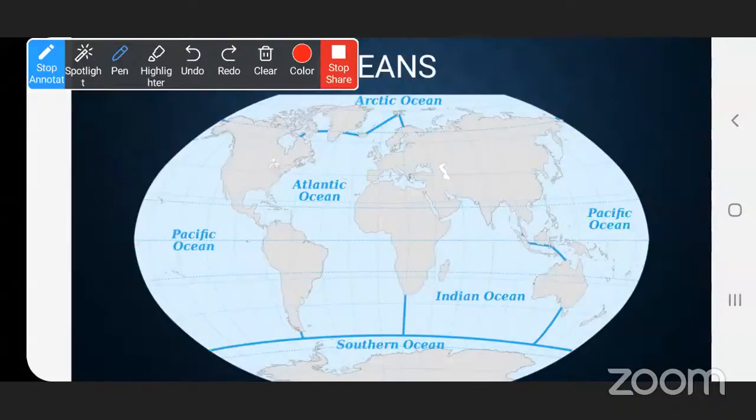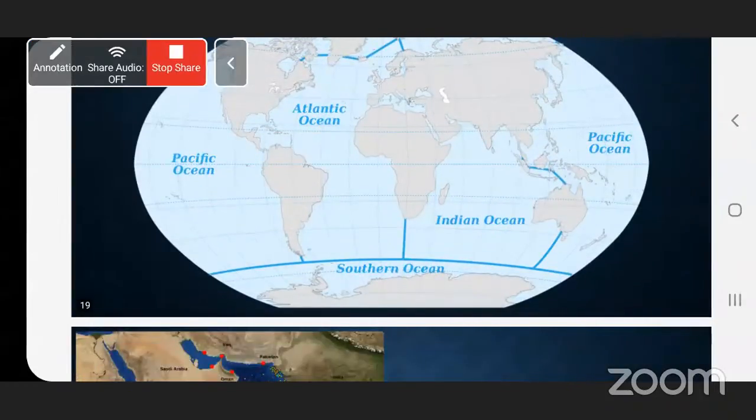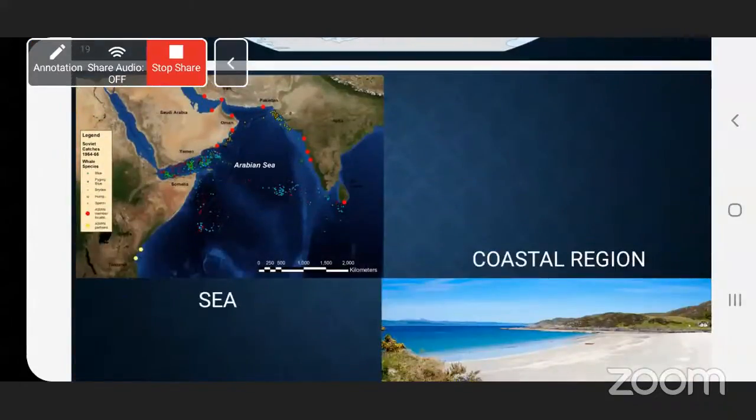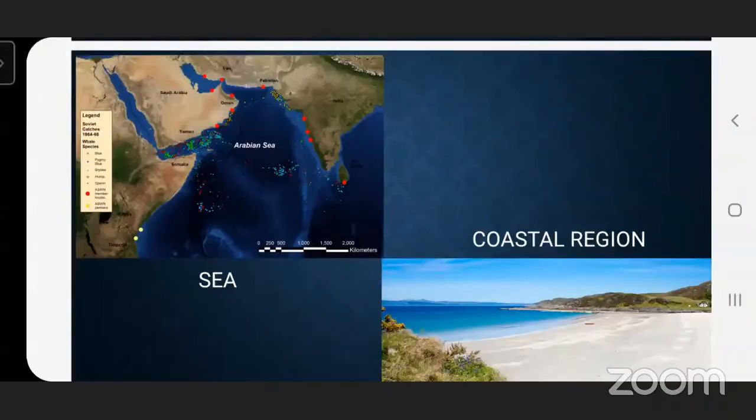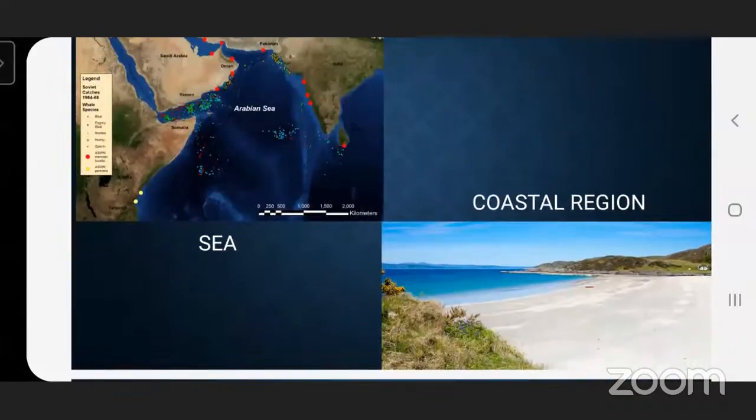Now, going to the next. This water we cannot use for drinking, but there are various water forms we can see on the earth. Water bodies of different shapes and sizes are formed along the coast. The land which is near to the ocean region is called a coastal region.